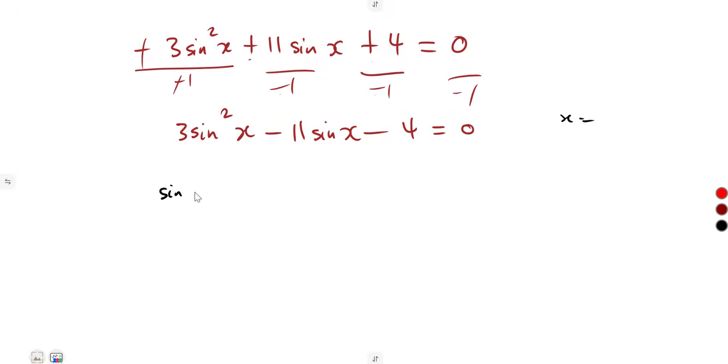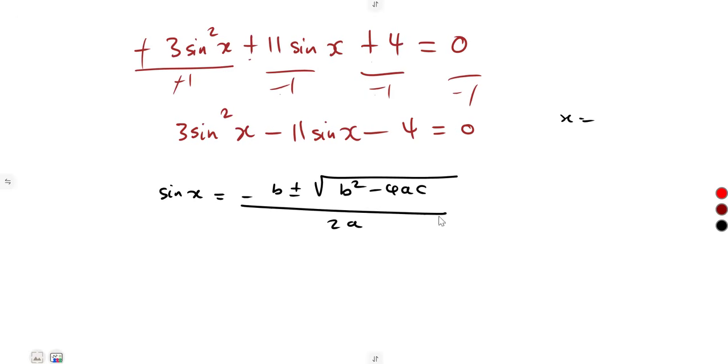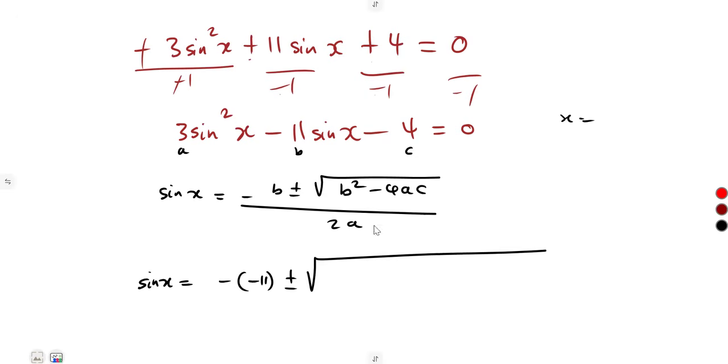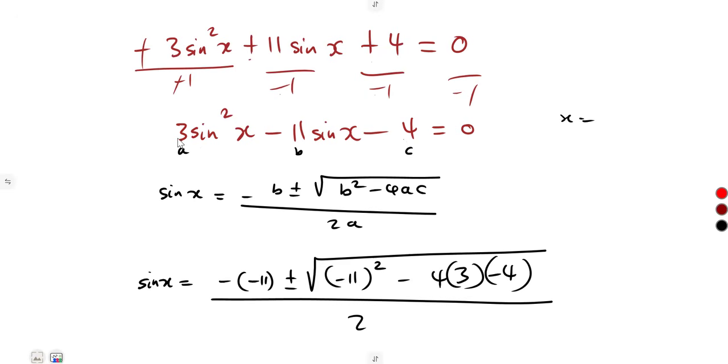Sine of x. So sine of x is equal to minus b plus or minus the square root of b squared minus 4ac over 2a. All right, so you can apply this or use your factorization. So meaning to say the sine of x is equal to minus, this is a, b, c. So minus 11 representing our b, plus or minus the square root of 11 squared minus 4 times a, which is 3, times c, which is -4. Everything over 2a. Our a is what? 3.